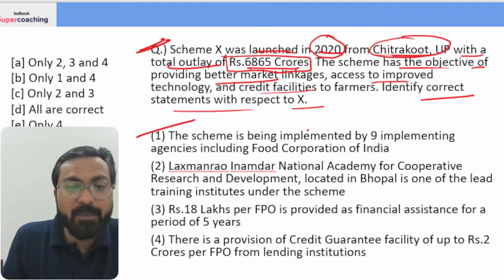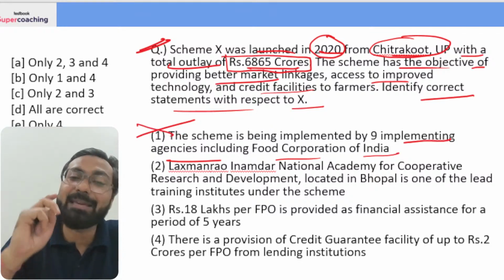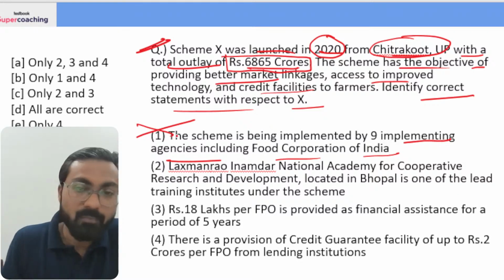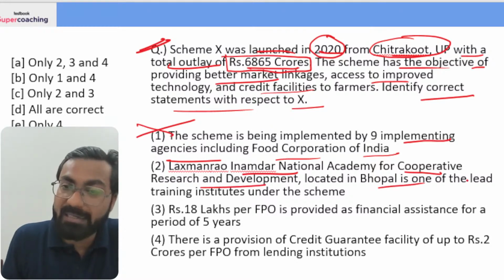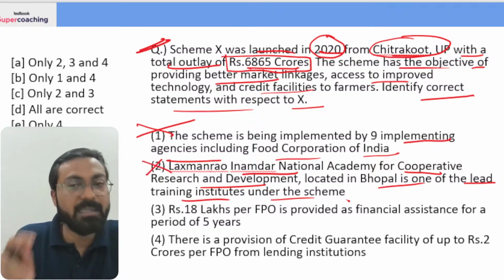Okay. The scheme is being implemented by 9 implementing agencies including FCI. No, FCI is not there. ठीक है, इसलिए मैंने बोला है कि एक दो बार उसको पढ़ के रखना है. FCI is not there. Lakshman Rao Inamdar National Academy for Cooperative Research and Development, located in Bhopal, is one of the lead training institutes under the scheme. It is not located in Bhopal.